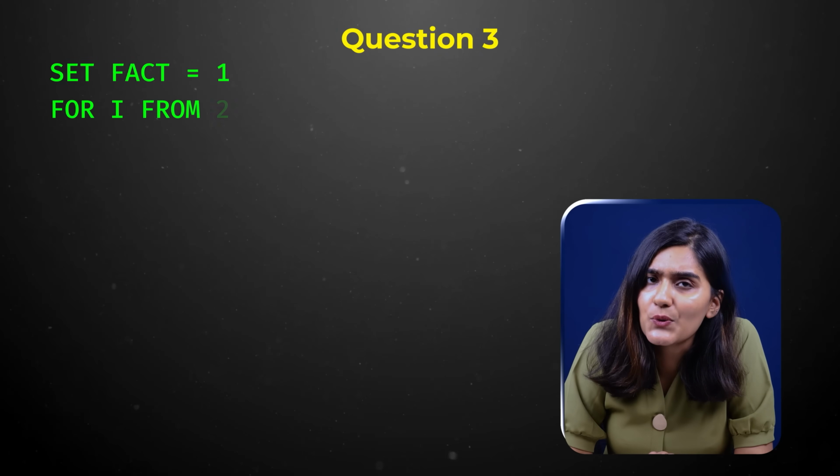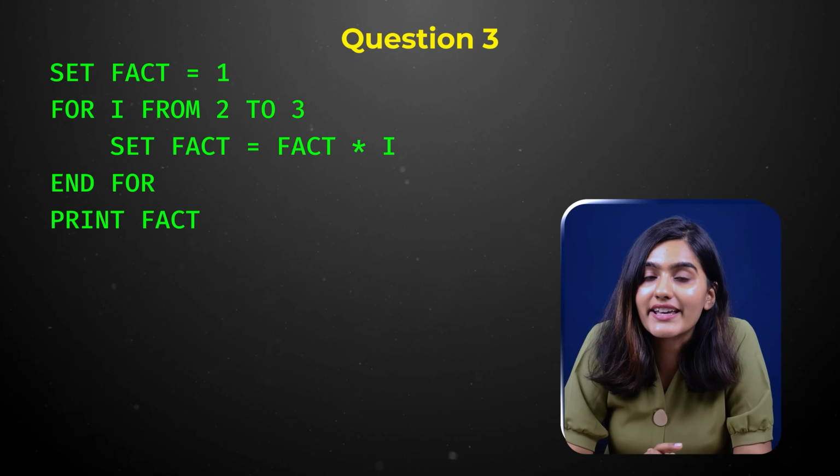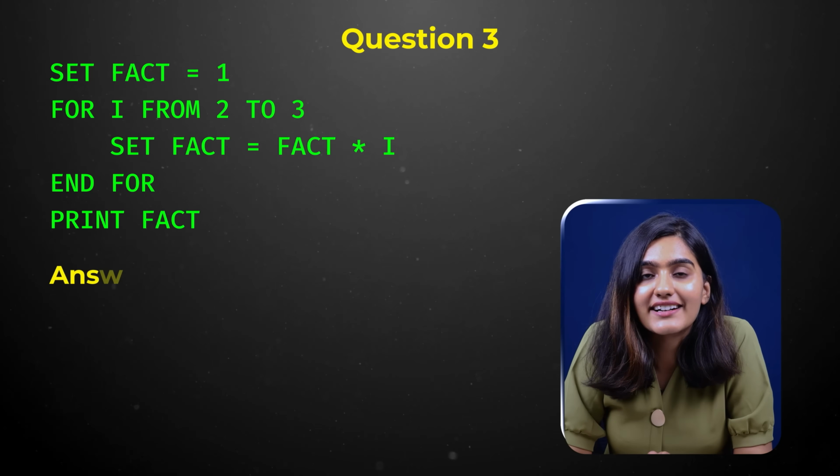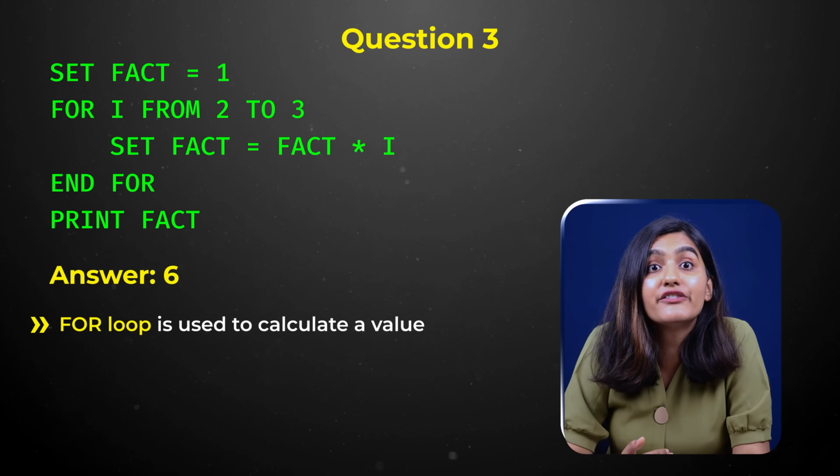Then similarly, question 3 is: set fact equals to 1, for i from 2 to 3, set fact equals to fact into i, end for, and then print fact. The answer would be 6. How? In this code, a for loop is used to calculate a value.